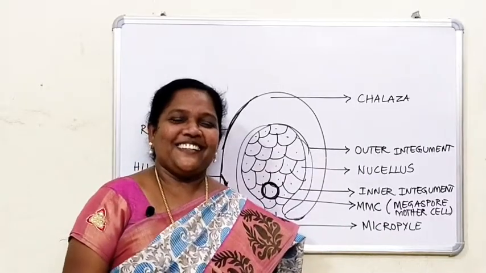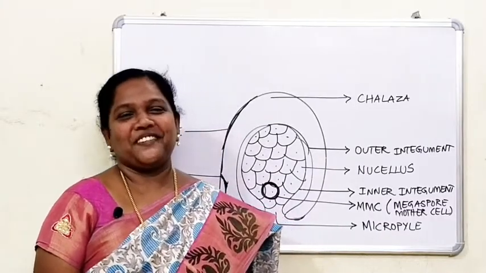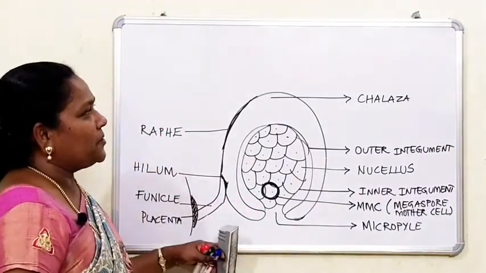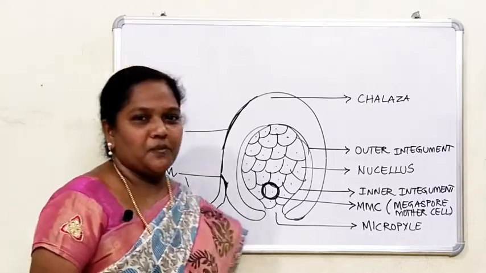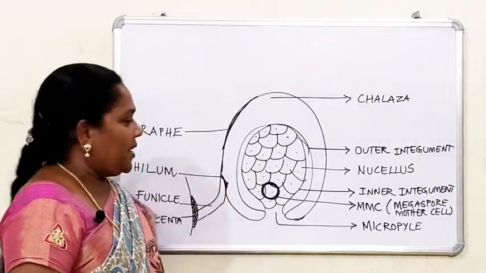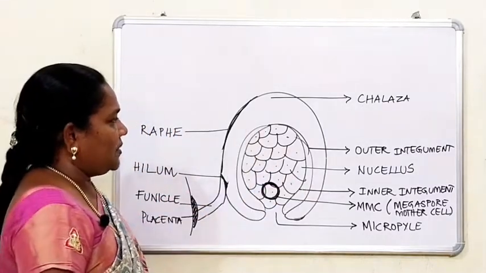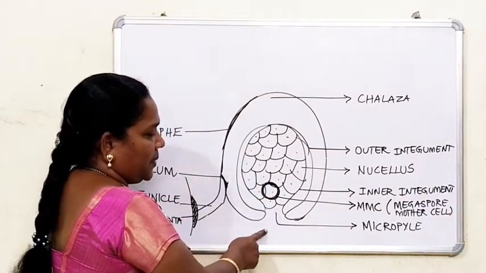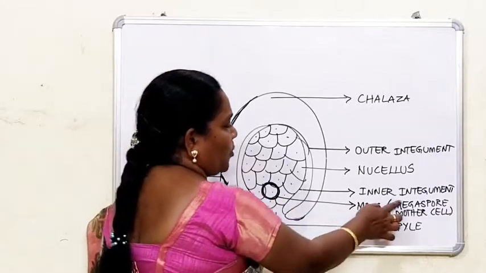Hello everyone. Let us continue with the chapter Sexual Reproduction in Flowering Plants, part 5. In the previous video we have studied the layers of the megasporangium, that is the ovule, and the structure of the ovule. The cell present towards the micropylar end is called the megaspore mother cell.